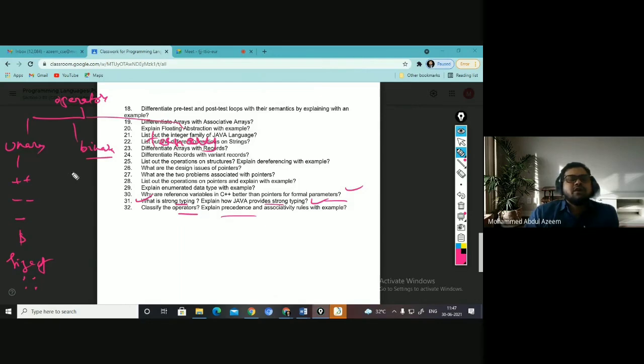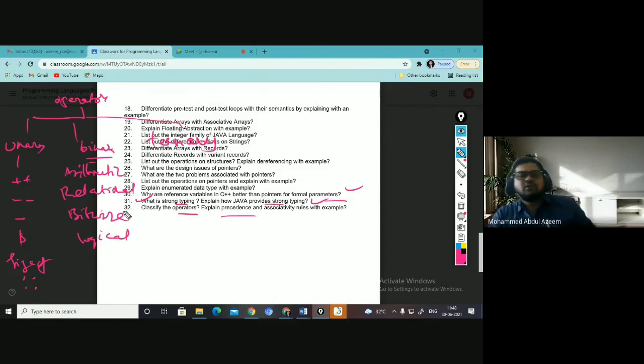Under binary, you have arithmetic, relational, bitwise, and logical, right? These all come under binary operators. Arithmetic like addition, subtraction, multiplication, division. Relational: greater than, less than, greater than or equal, less than or equal to, double equal, not equal and so on. Bitwise and, or, not. Logical and, or, not, right? Shift right, shift left, all that.